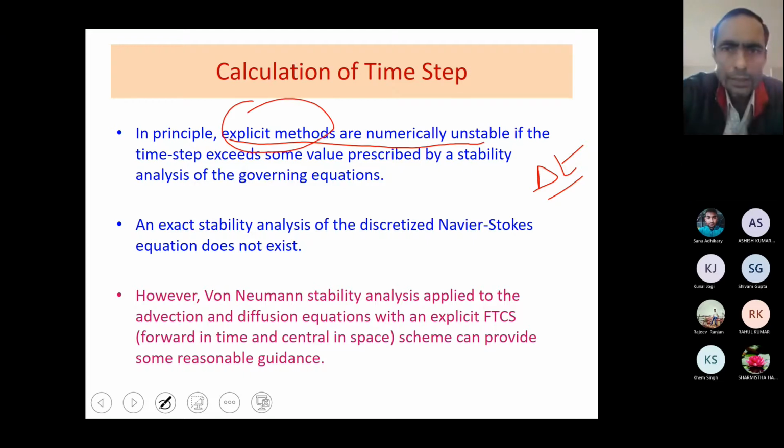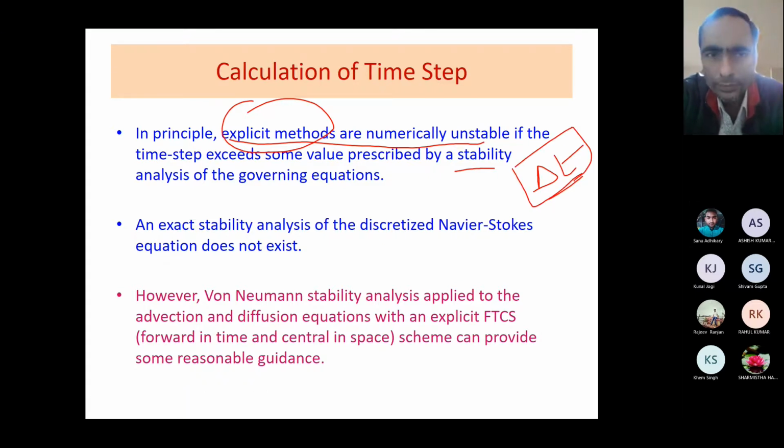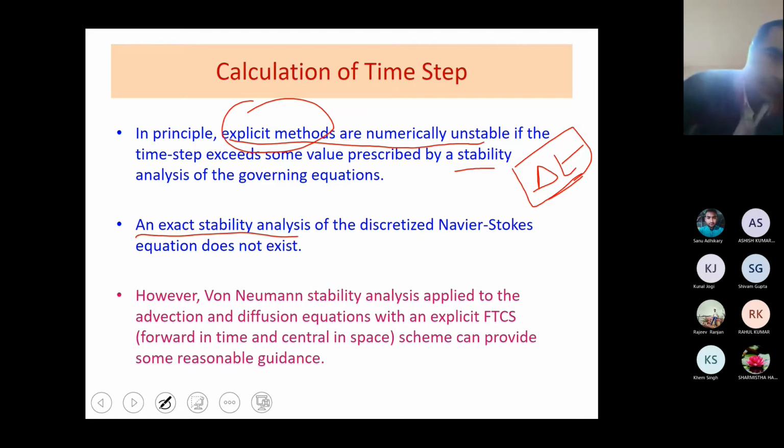So if in an explicit method the time step exceeds some value prescribed by a stability analysis, then we are in trouble and we will not get convergence. And if anyhow we do get a solution, it will not be a realistic solution. An exact stability criterion is not possible, because we have to guess the time step and then update it.